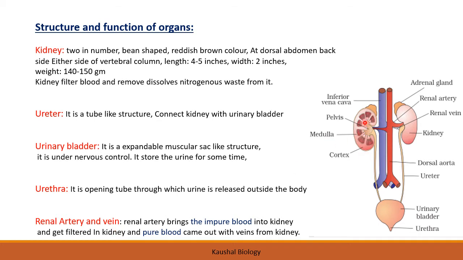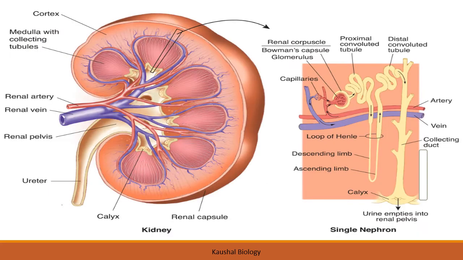So in the kidney, the impure substances will be filtered, and the pure blood comes out with the veins from the kidney. After filtration the blood comes out into the veins, the renal veins. I hope it is clear. We will be explaining the same thing in the next slide in a little bit more detail.